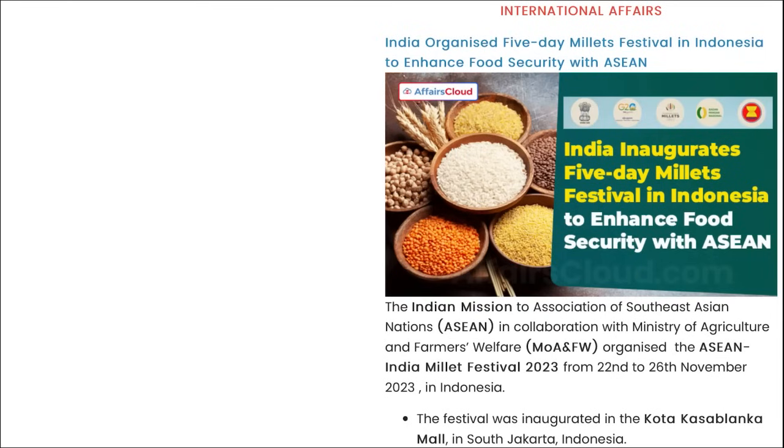So this is important, friends. Take a note of it. And these are the millets. If we talk about millets, this is a very fibrous crop. It is very nutritious, right? Apart from this, it can be grown in hardy conditions. Even Rajnath Singh urged our Indian forces to start consuming these millets in their day-to-day meals.